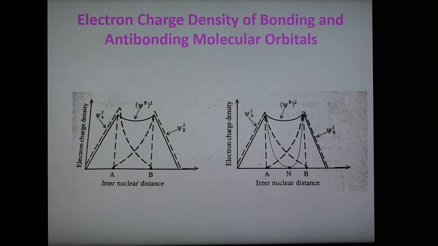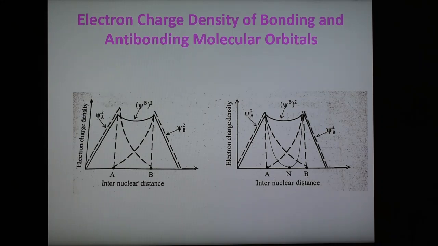The formation of the psi star molecular orbital decreases the electron charge density in the region between the two nuclei A and B, and negative charge is withdrawn from the region between the nuclei and concentrated around the nucleus. This causes electron repulsion, and the bond formed is less stable.